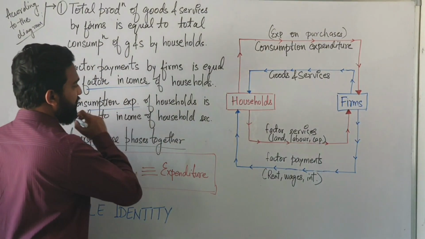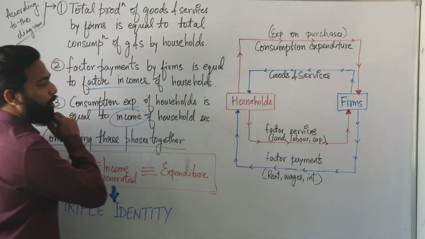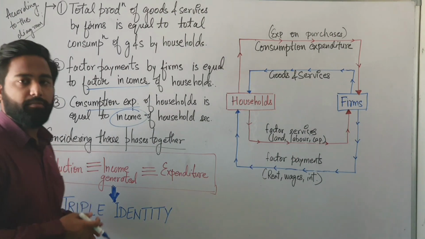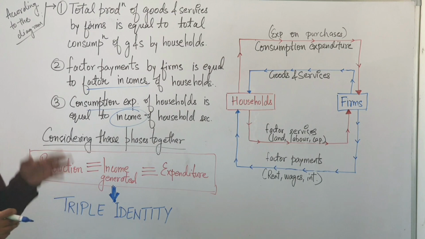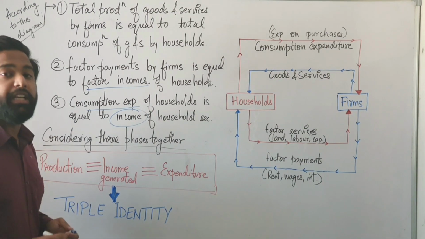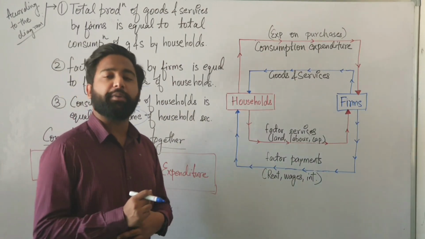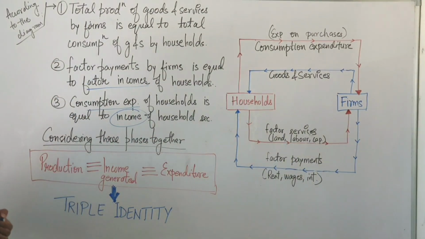Now the third one, consumption expenditure, means expenditure on the purchases of goods and services. Consumption expenditure of households is equal to income of the household sector. Suppose I have an income of 1,000, then this will be equal to my expenditure. If I have 1,000 as my income, I will spend 1,000 on the purchases of goods and services.